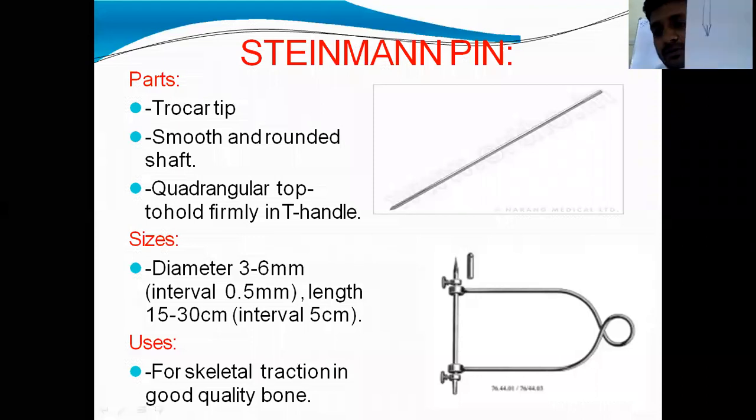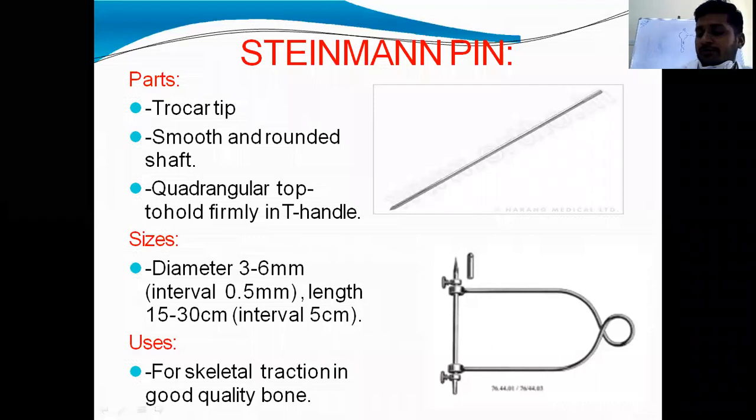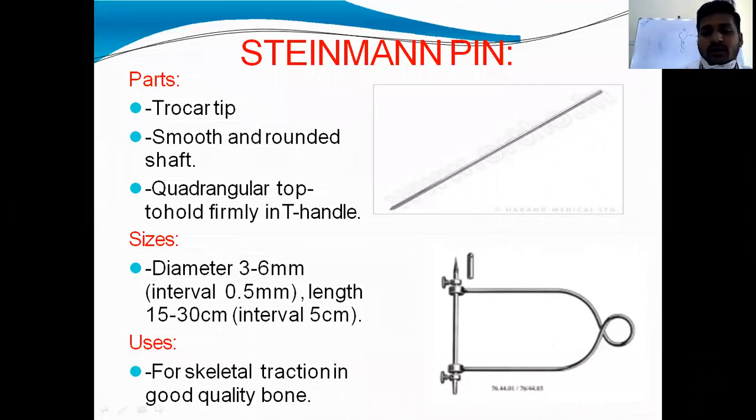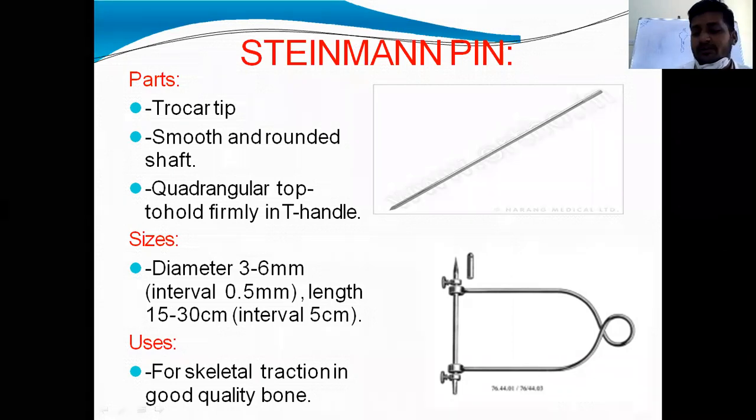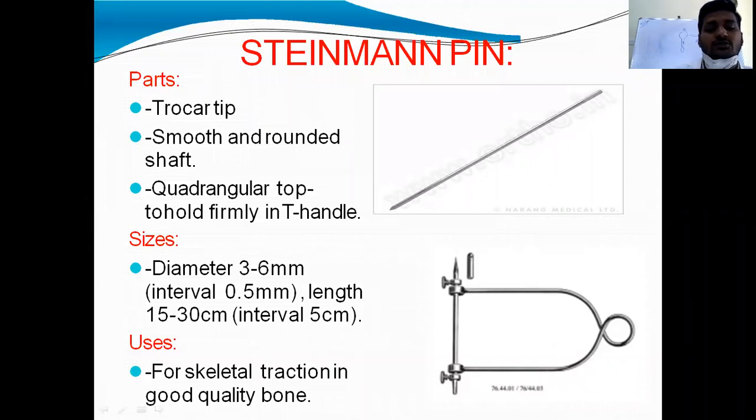It is like this one, trocar tip. Okay, and a quadrangular top to hold firmly in the T handle. It is available in 3 to 6 mm with an interval of 0.5 mm, and in lengths 15 centimeters to 30 centimeters with an interval of 5 centimeters. And it is used for skeletal traction and good quality bone. Good quality bone means normal adult bone.